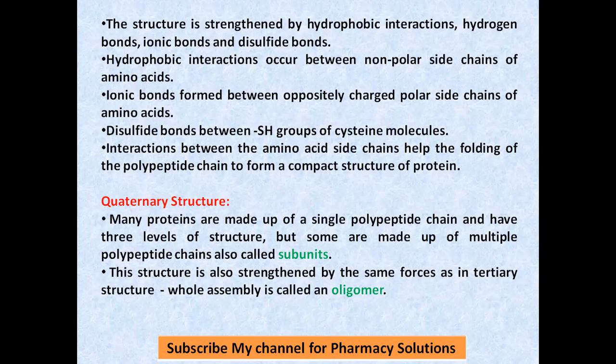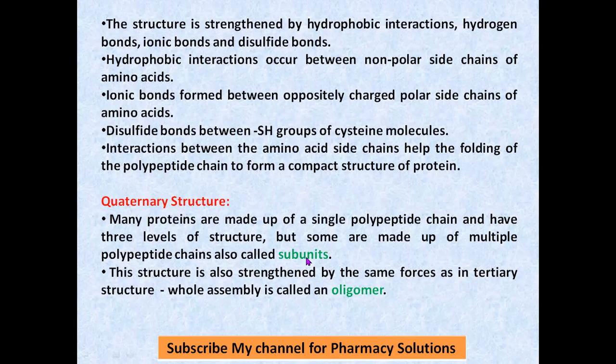And lastly, the interaction between amino acid side chains helps the folding of the polypeptide chain to form a compact structure of the protein. The last level of organization of protein is quaternary structure. Many proteins are made up of a single polypeptide chain, but some proteins are made up of multiple polypeptides. One polypeptide, another polypeptide, two to three polypeptide chains link together to form a unit, a subunit. Multiple polypeptide chains forming one unit is called a subunit in quaternary structure.